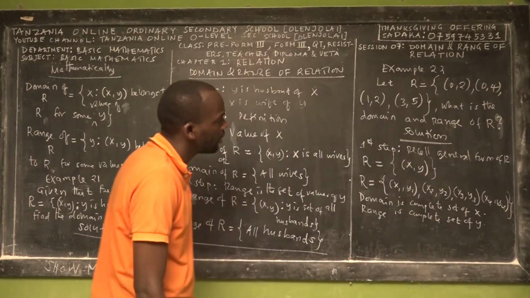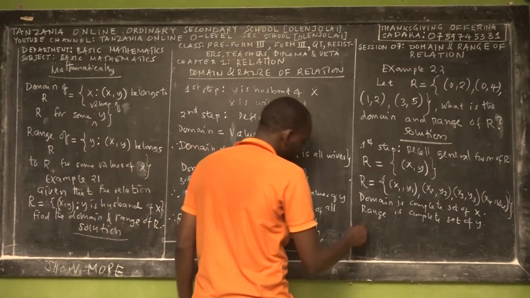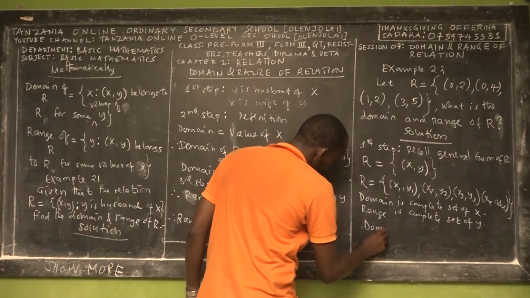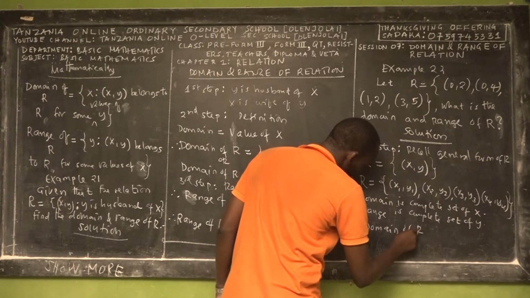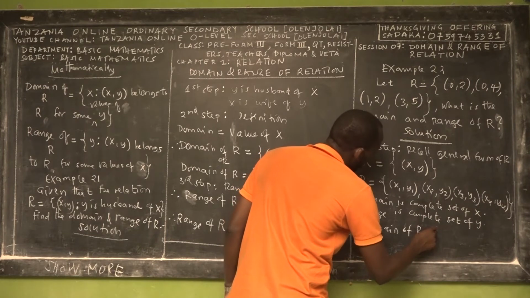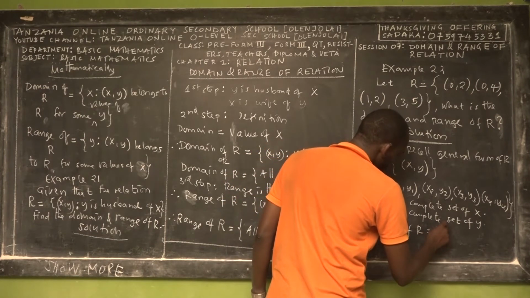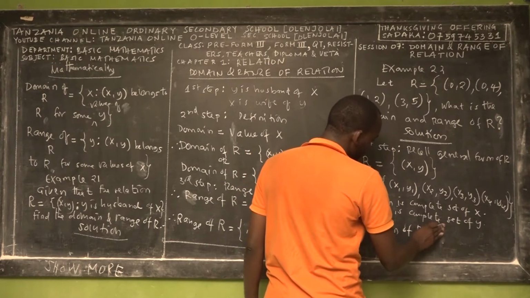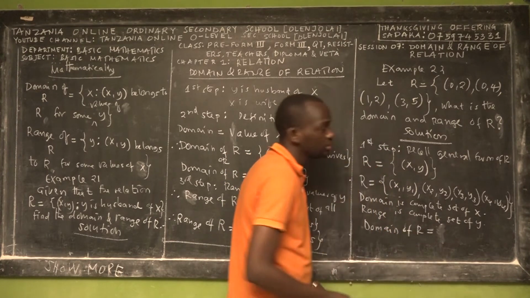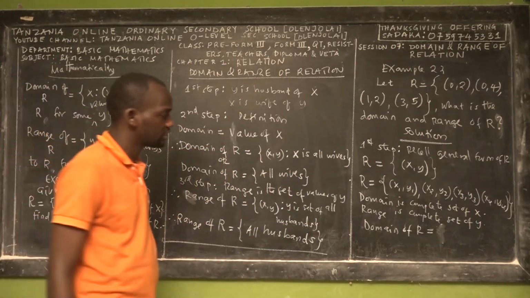If that's the case, we say that the domain of R is the complete set of the x coordinates.